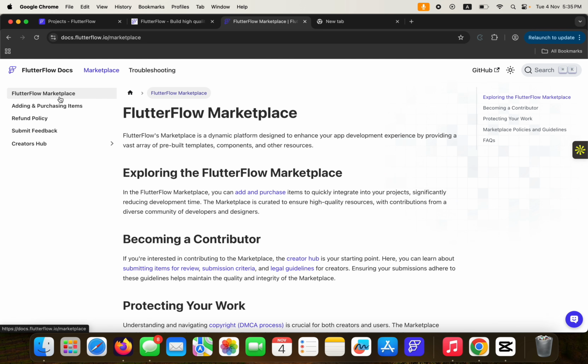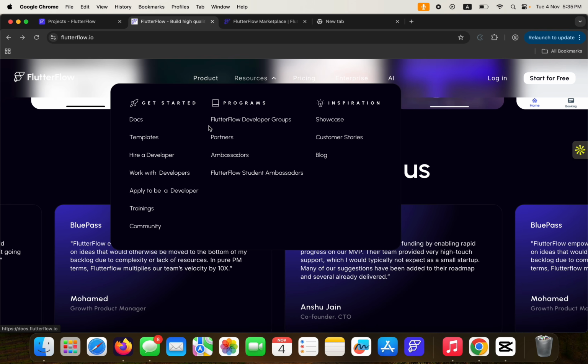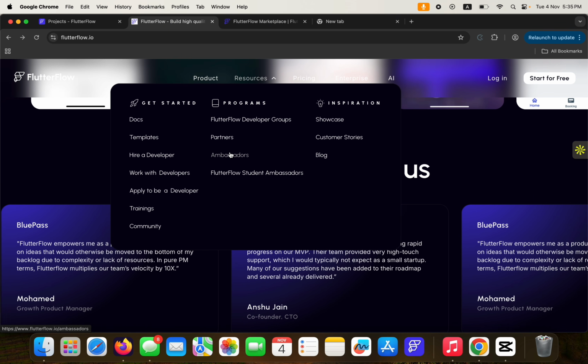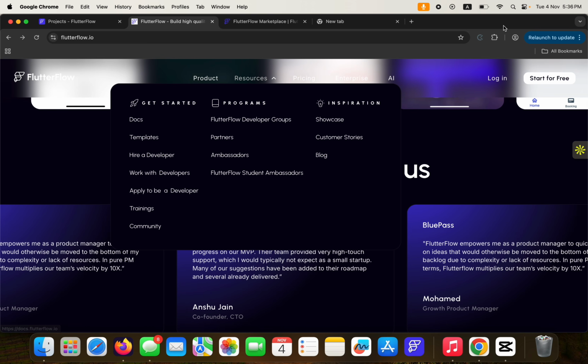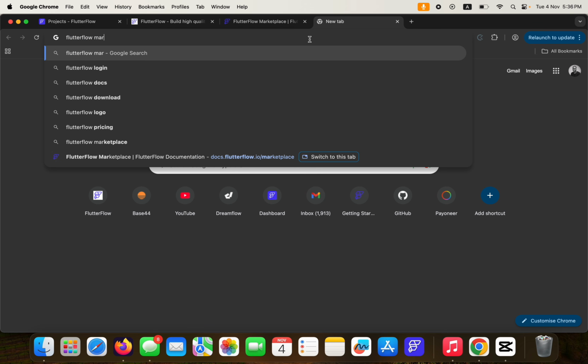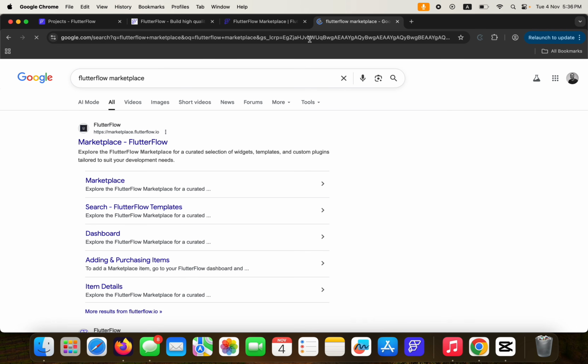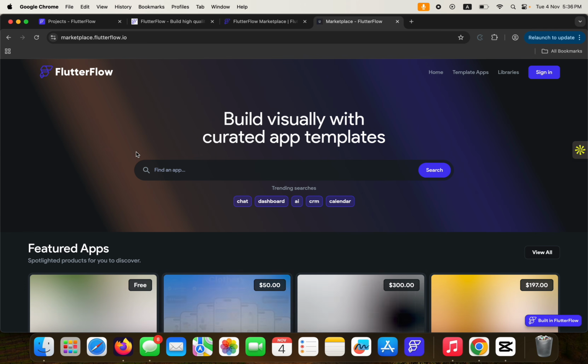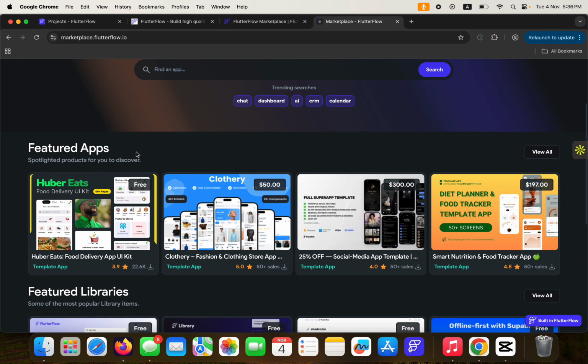This is one of the ways to make money from FlutterFlow. You can build your application and then just come to the marketplace. Where do we have that? Let's just come here quickly and search for FlutterFlow marketplace. Yeah, so this is it, marketplace FlutterFlow. So here you get to see applications that have been built by different people, and then you can go ahead and click to purchase it.